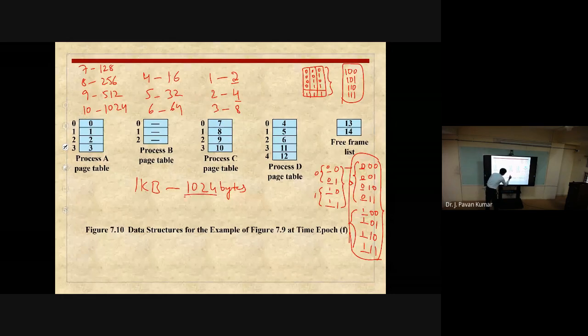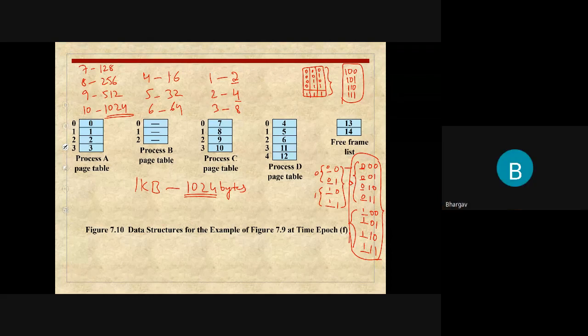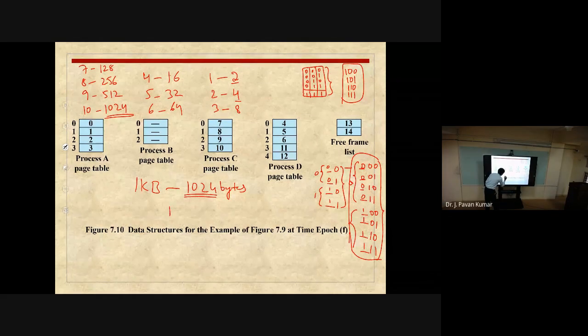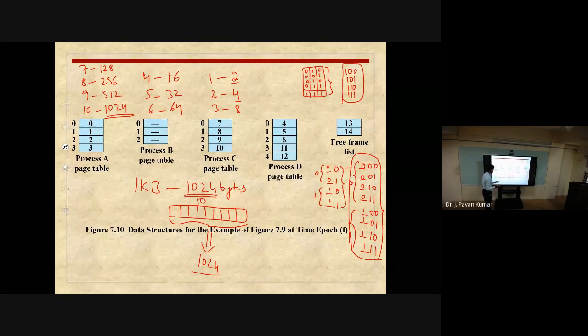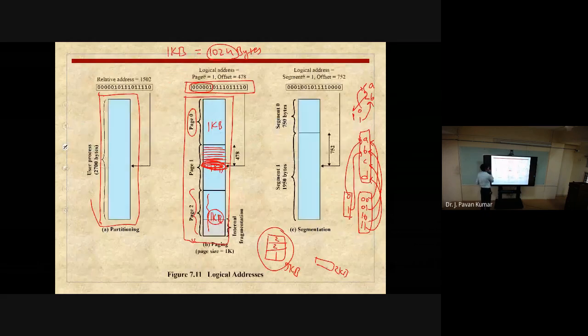Now to identify 1024 bytes, how many bits we require? From here you can say how many bits we require to identify 1024 bytes independently? 10. So 10 bits we require. Let us say we are having a 10 bit address, then by using this address we will be able to identify a maximum of 1024 locations. If 10 bits are there, then 1024 locations we could identify. Now come back to this particular one.